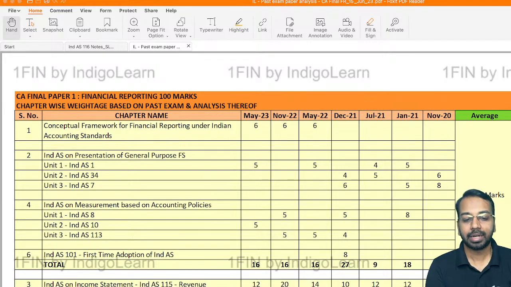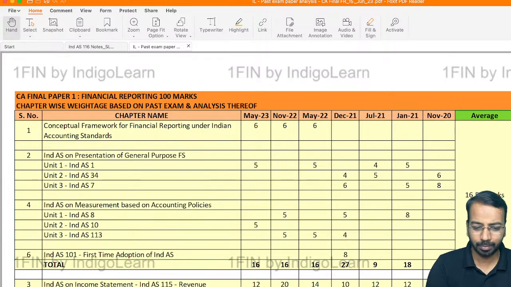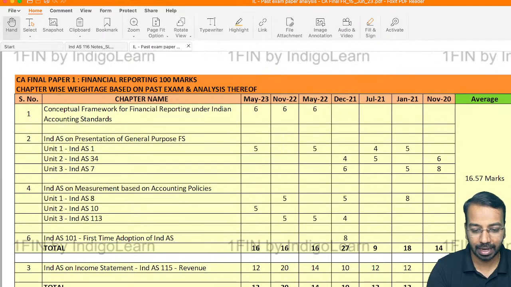Now, coming to what we are going to do and how we are going to approach this subject. On the screen you can see that I have put up the past paper analysis from November 20 till May 23, to get an understanding of what questions have been asked and from which chapters the questions have been asked. Now I'll not go line by line because a lot of you already would have had this.